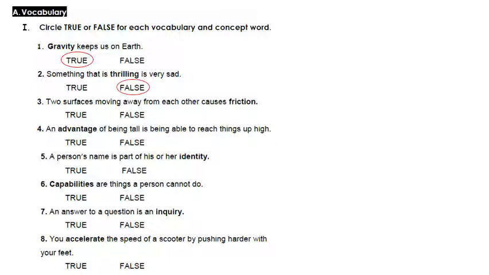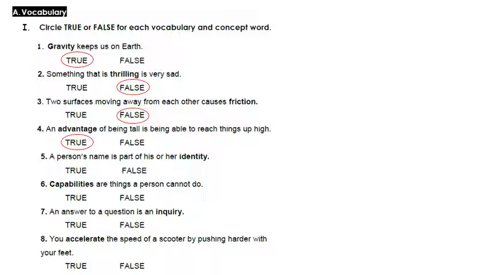Number 3, two surfaces moving away from each other causes friction. No, when surfaces move away from each other, this is not friction, but when surfaces touch each other and move toward each other, this is called friction. Then number 3 is false. 4, an advantage of being tall is being able to reach things up high. So when you're tall, you can reach things that are very high, so this is a good thing, then it's an advantage. It is true.